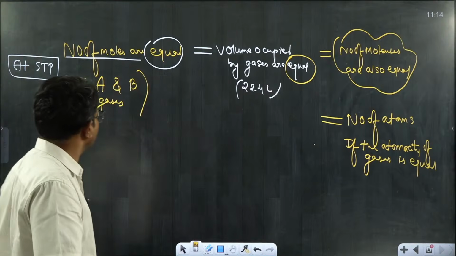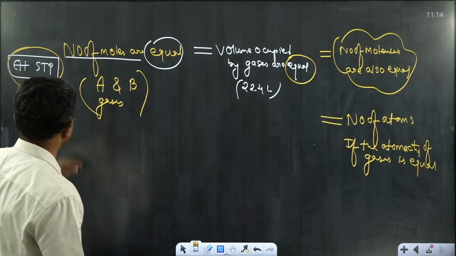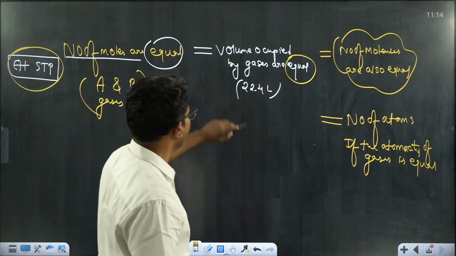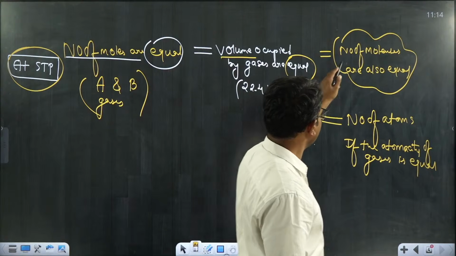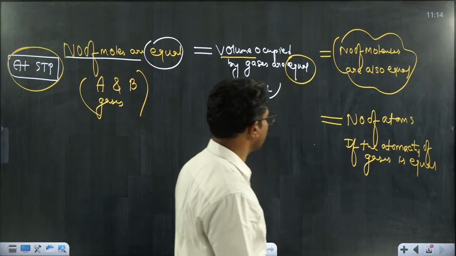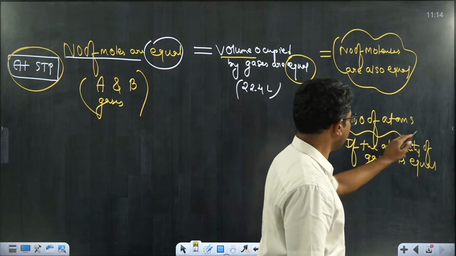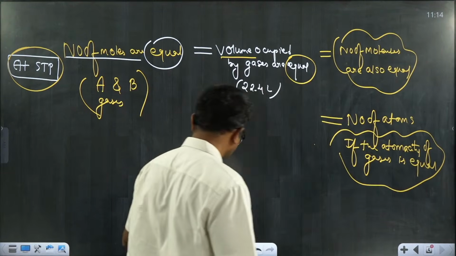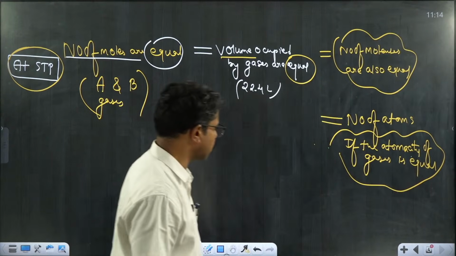Now I am going to give a very important point. Let's conclude this. Under STP conditions, if moles are equal, what are going to be equal? The volume occupied by the gases is equal. The number of molecules of the gases are equal. But the number of atoms may or may not be equal. The number of atoms will be equal if the atomicity of the gases is equal.